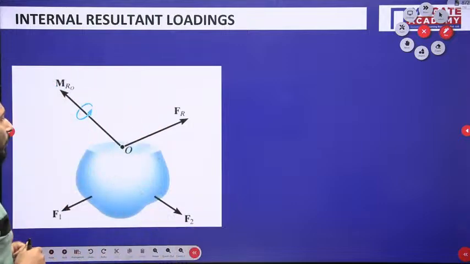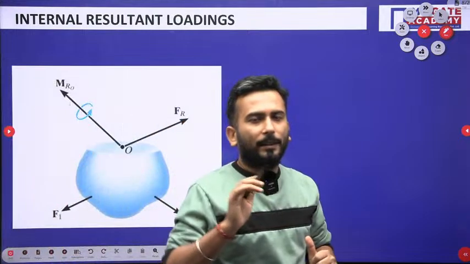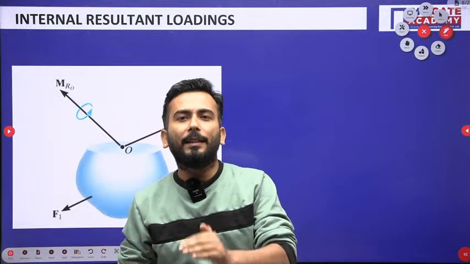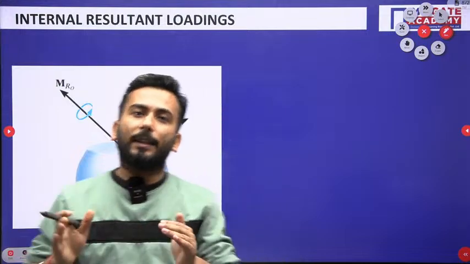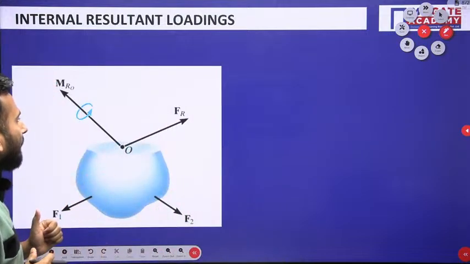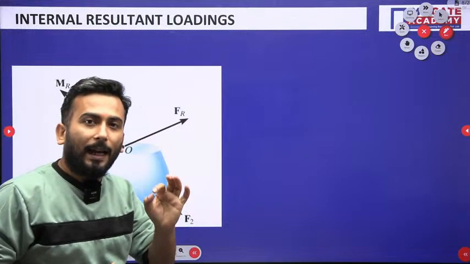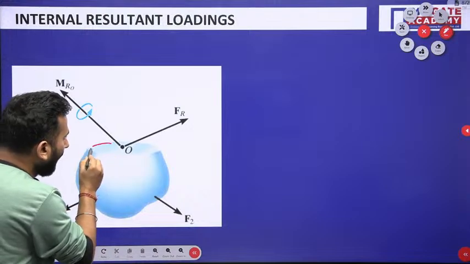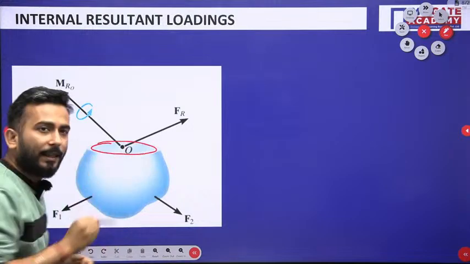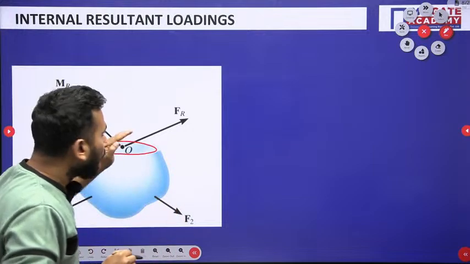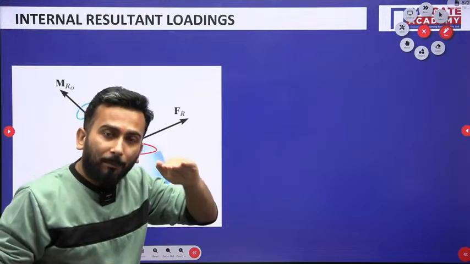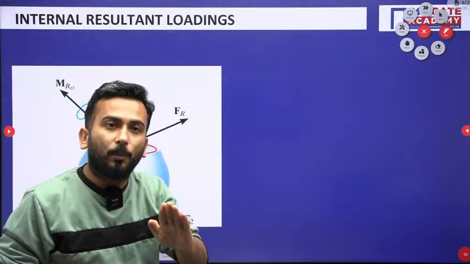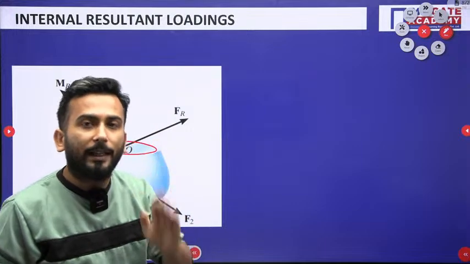But I will do one thing over here. As of now, I will not take x, y and z direction. Rather, I will take one reference, that is this area. This planar area I will take into consideration, and one component I will take about the force acting in the plane of the area, and one component acting in the normal direction to the area.